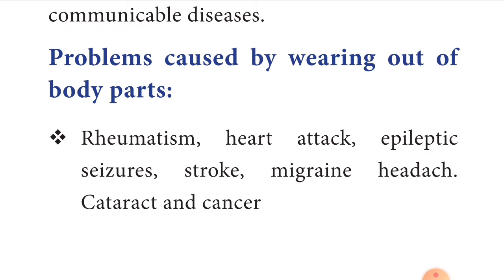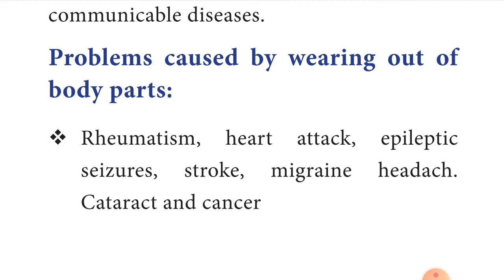See the first type, children: problems caused by wearing out of body parts, such as rheumatism, heart attack, epileptic seizures, stroke, migraine headache, cataract, and cancer.